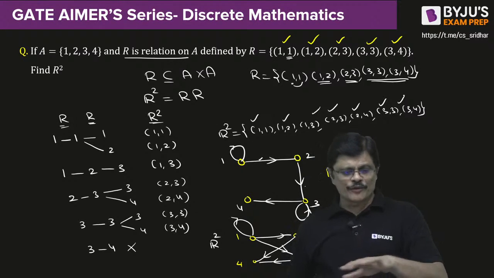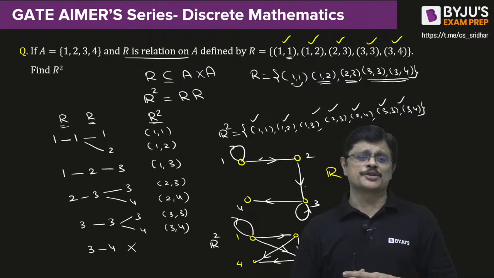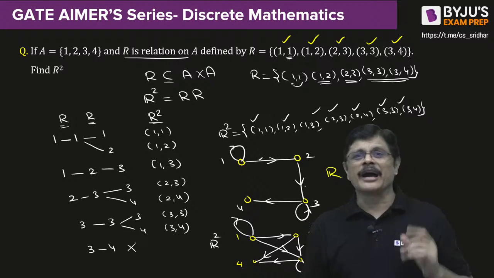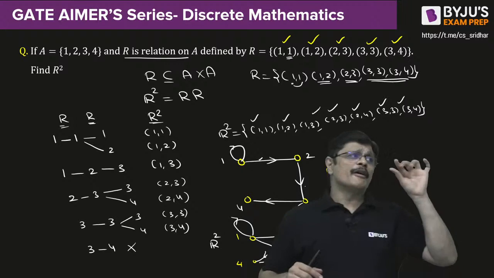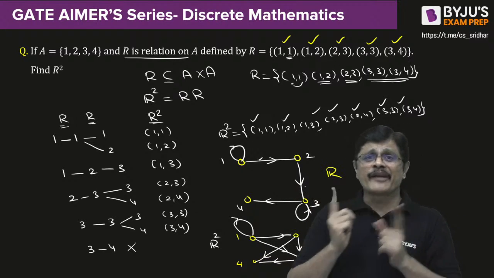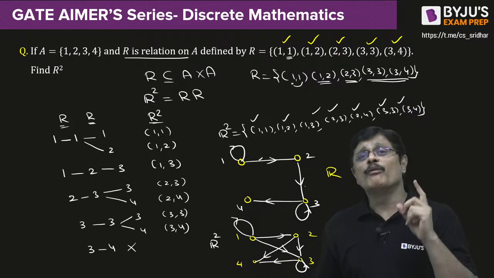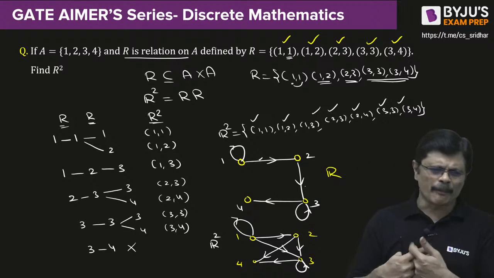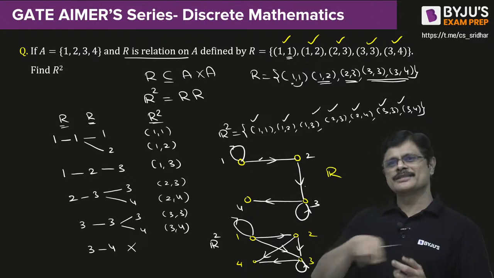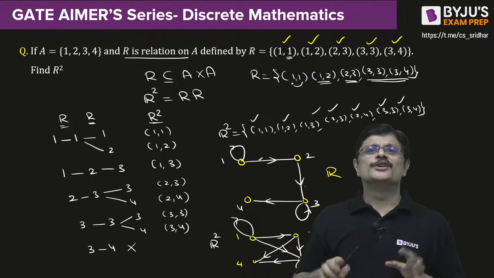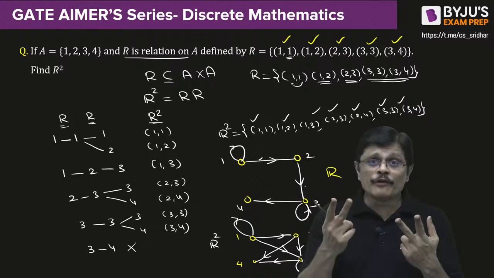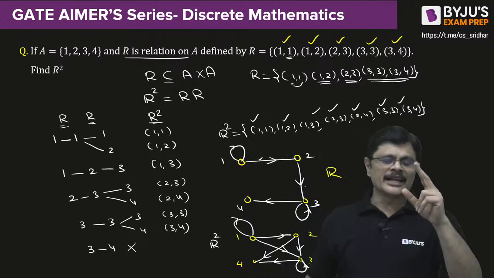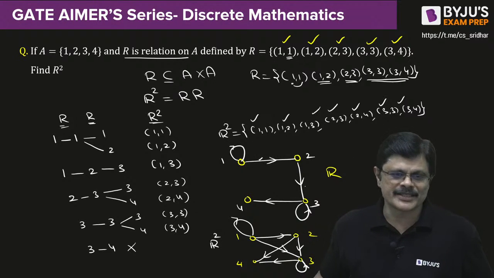So with a diagram also, without writing all this, we can create R square, my dear friends. But for that, not commutativity, you should have the transitive idea. Means from one vertex to another vertex, if you can reach with a walk of length, not path, walk is the correct word here, because the same edge can be repeated any number of times. So with a walk of length 2, if you can reach, that will be present in R square.